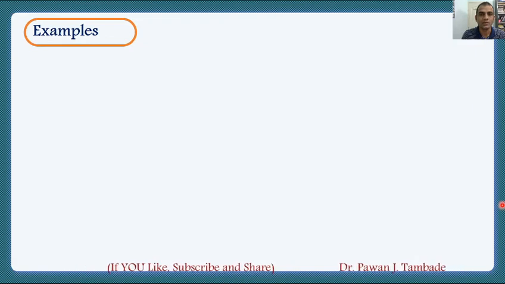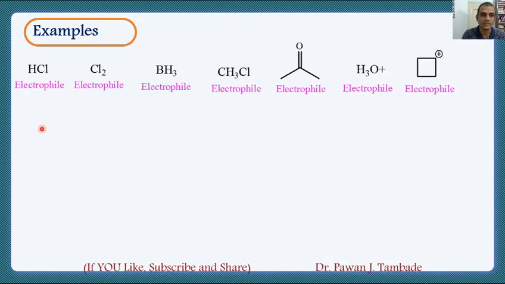Here we will go for some examples. These are some examples of electrophilic species. Just go through it. All these molecules show the tendency to accept a lone pair of electrons, so they act as electrophiles.